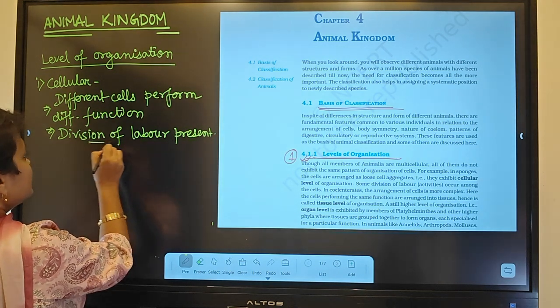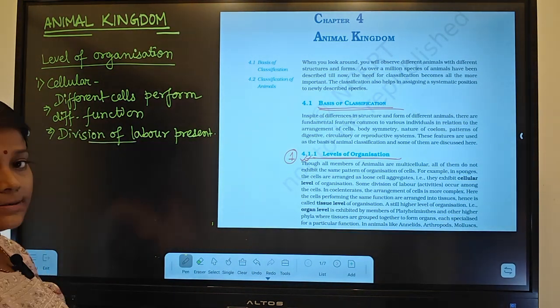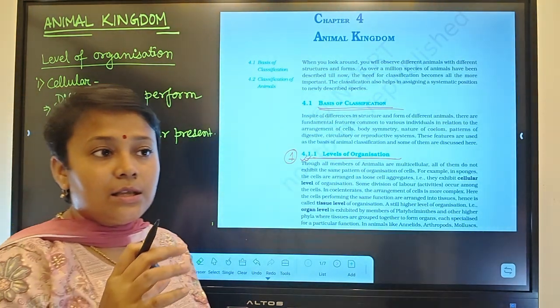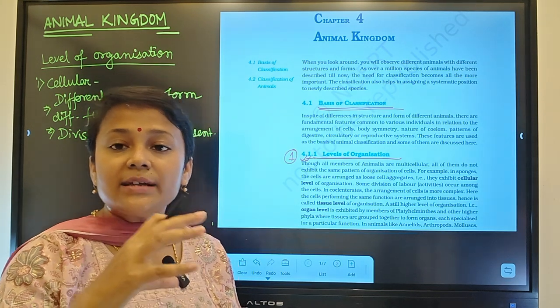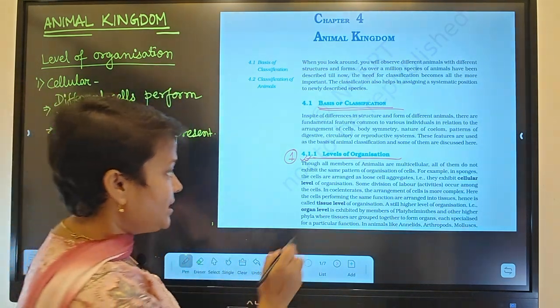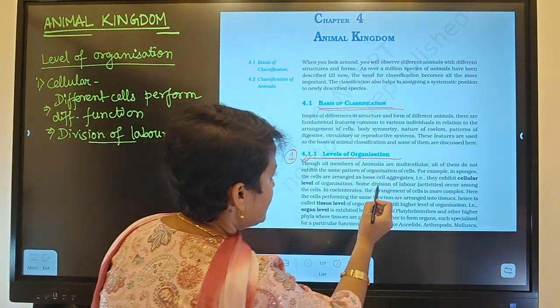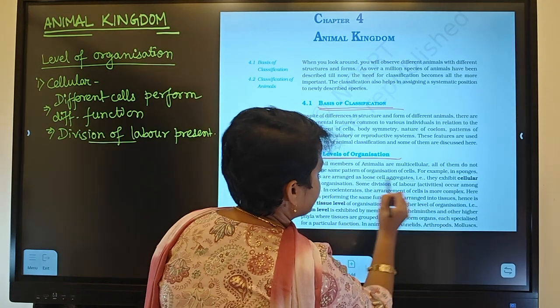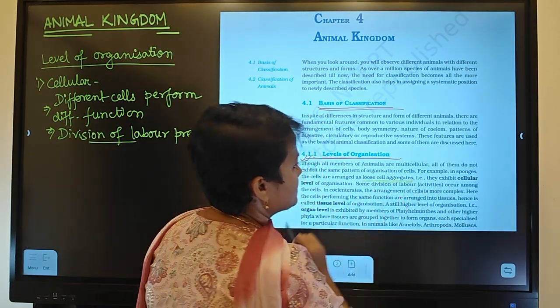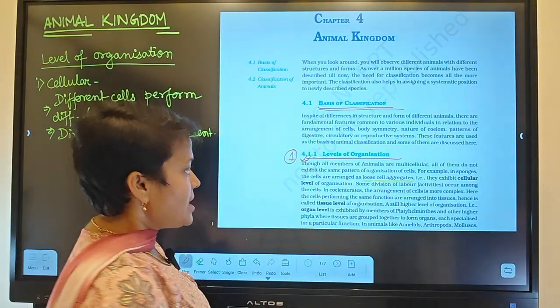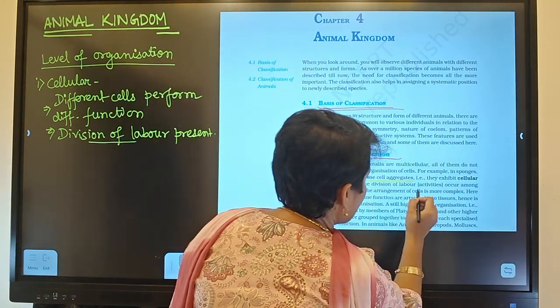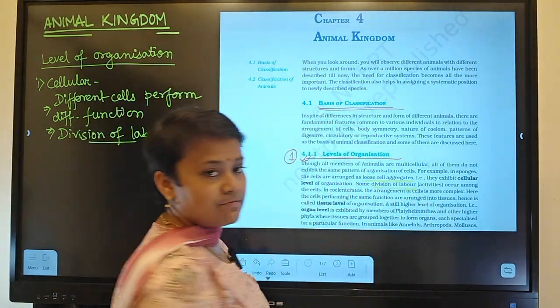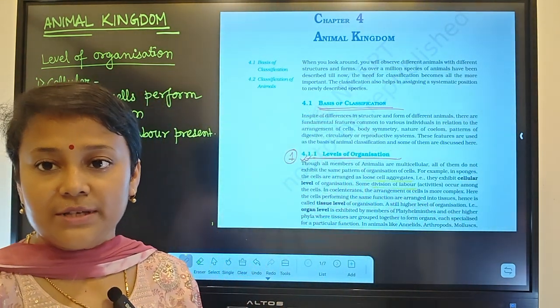So division of labor is present, and we can say there will be loose aggregates of cells. Here you can see loose cell aggregates, a very important term, and division of labor is present. Don't think division of labor is not present.